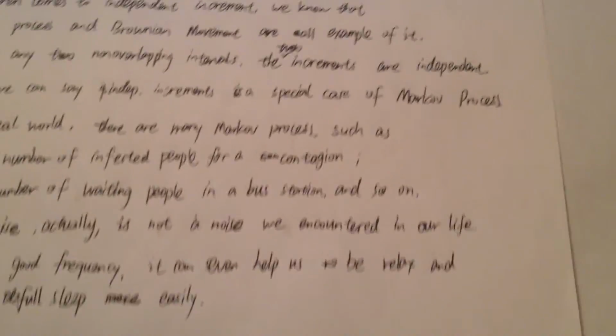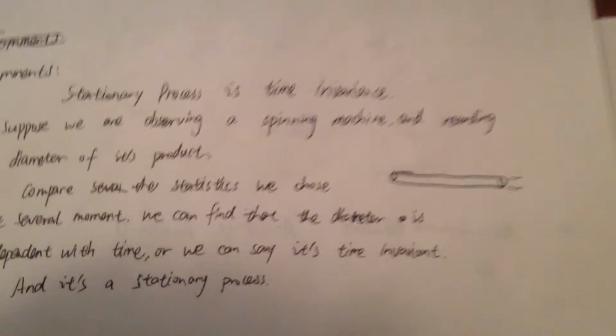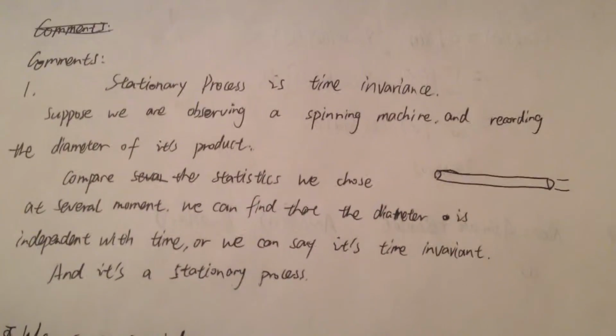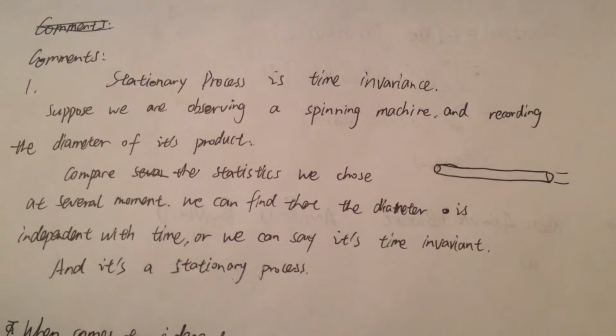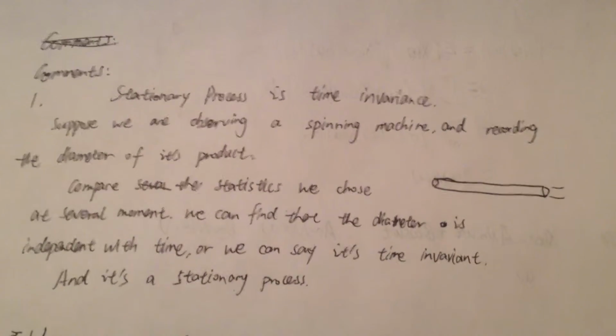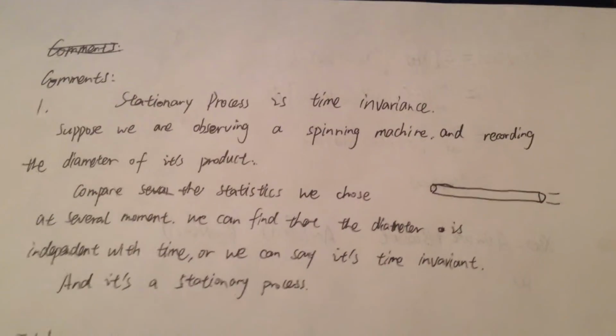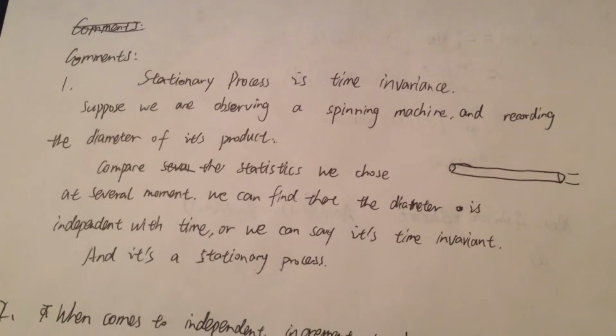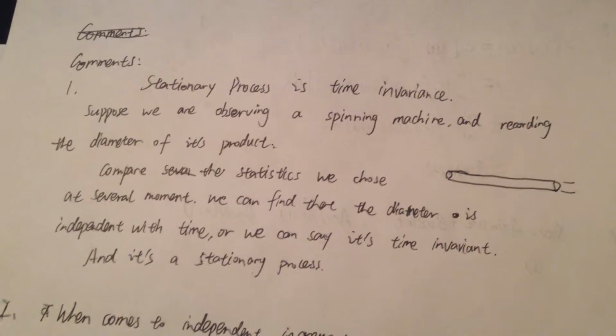Last, I'd like to make some comments about these 5 stochastic processes. The first comment is stationary process is time invariant. So suppose we are observing a spinning machine and recording the diameter of its product. When we compare the